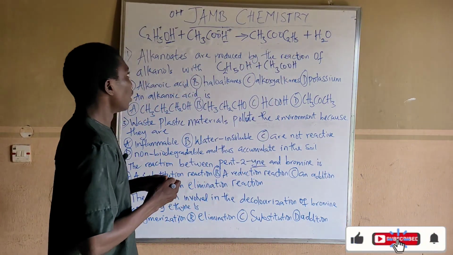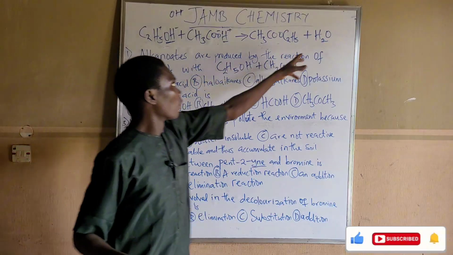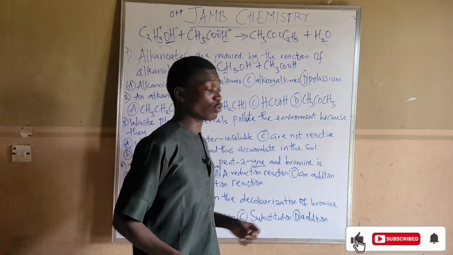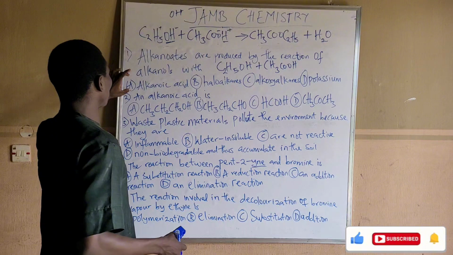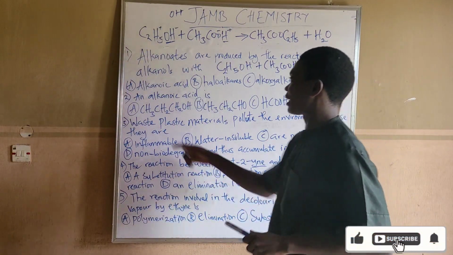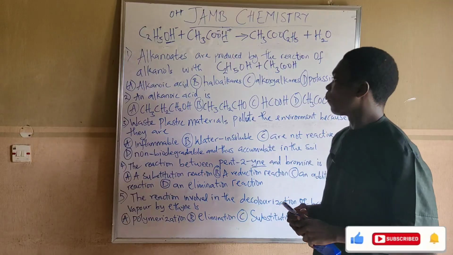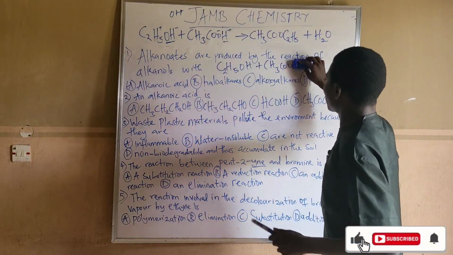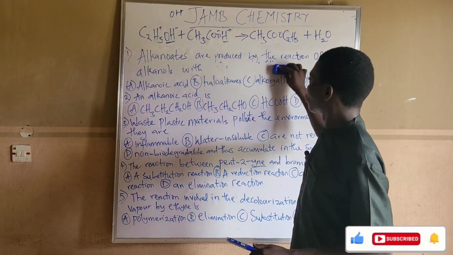Now, another product that we have is what? Water. It also produces water. So the best option to this, option A, is the correct answer to question number 1. Okay, now let's look at question number 2.